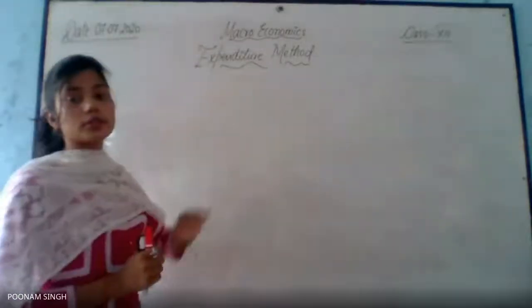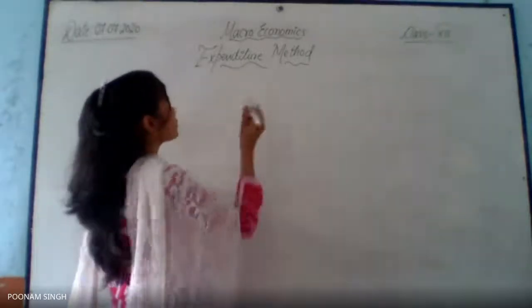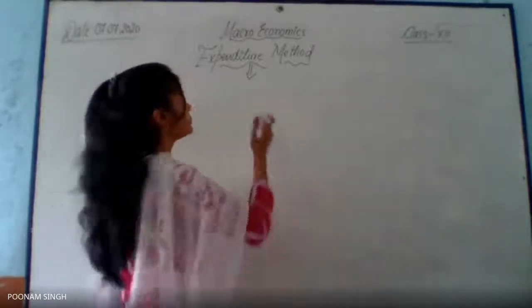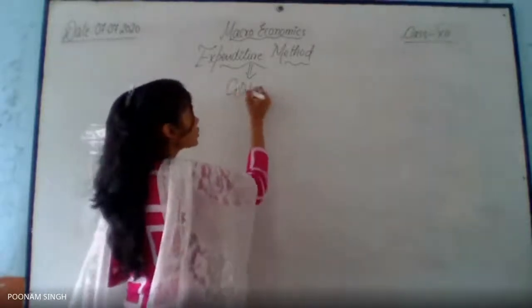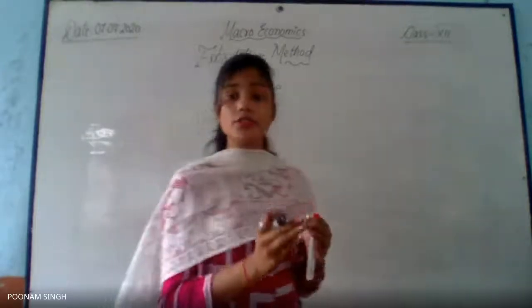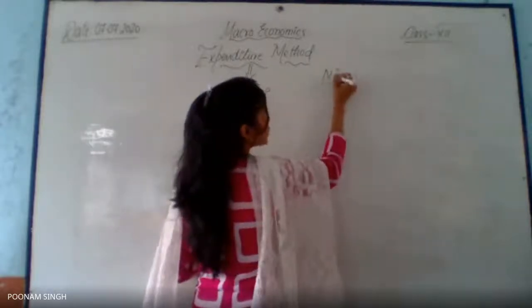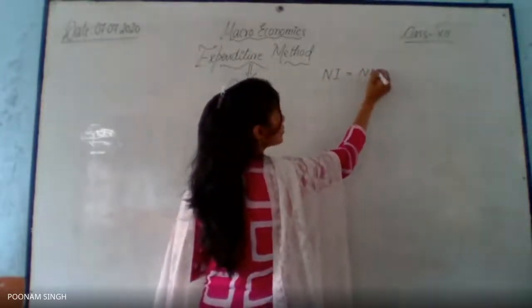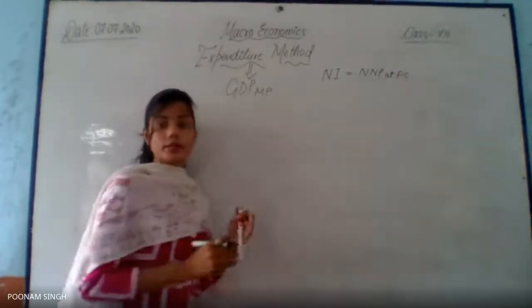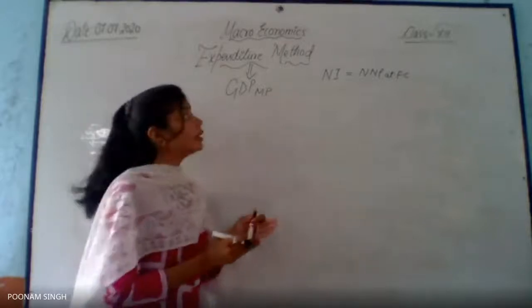So what would be the end result of the expenditure method? In case of the expenditure method, the end result you get will be the same, GDP at MP. But you know that for calculating national income, NI is denoted with the term NNP at FC. It means net national product at factor cost. This we have to calculate.